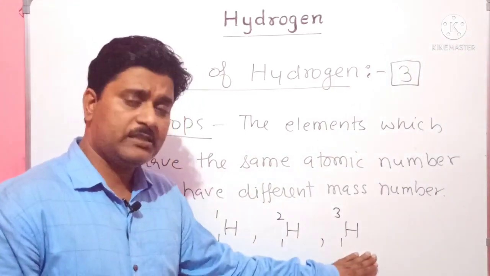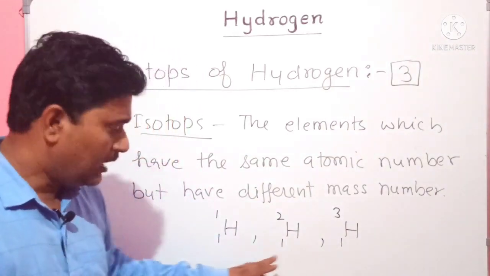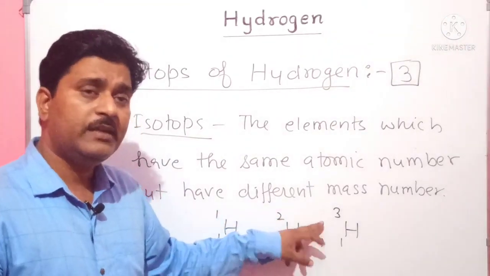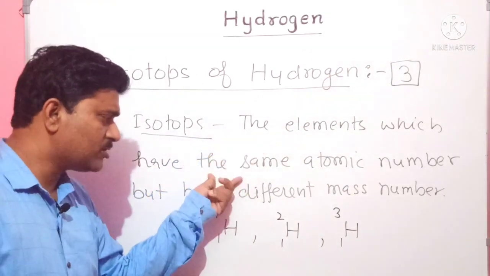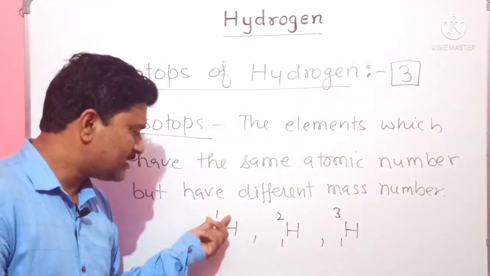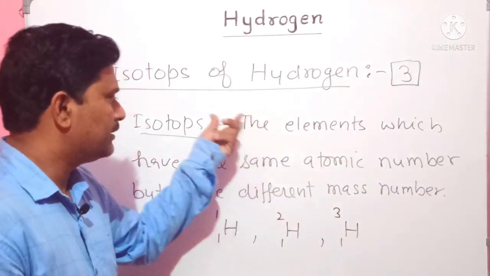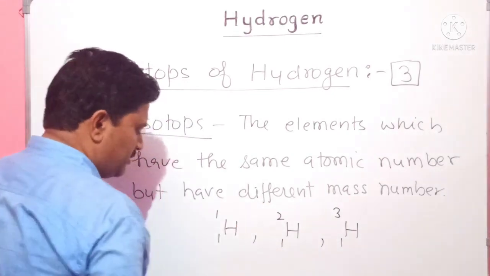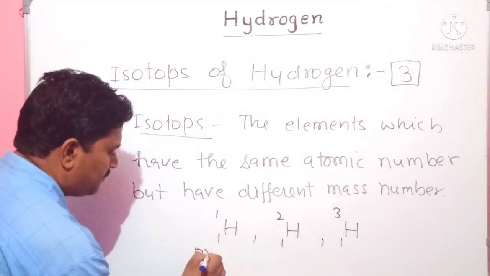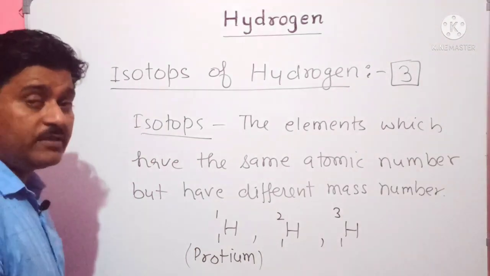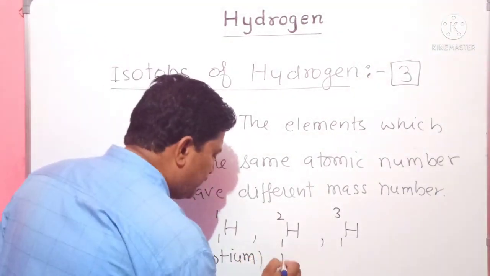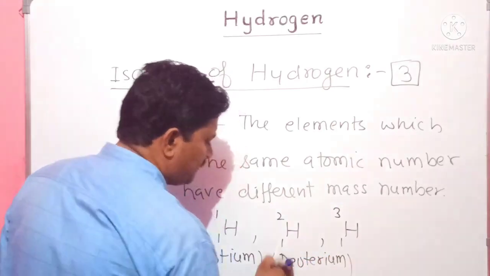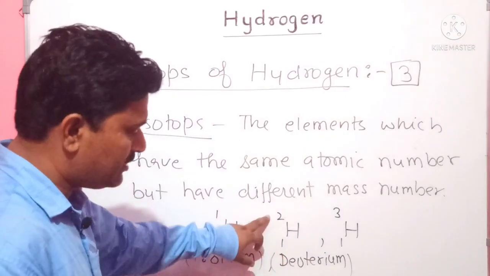In all these hydrogens, atomic number is 1 but mass number is different, and the elements which have the same atomic number but different mass numbers are called isotopes. So hydrogen has 3 isotopes. H11 is called protium. H12 is named deuterium, whose symbol is H12.